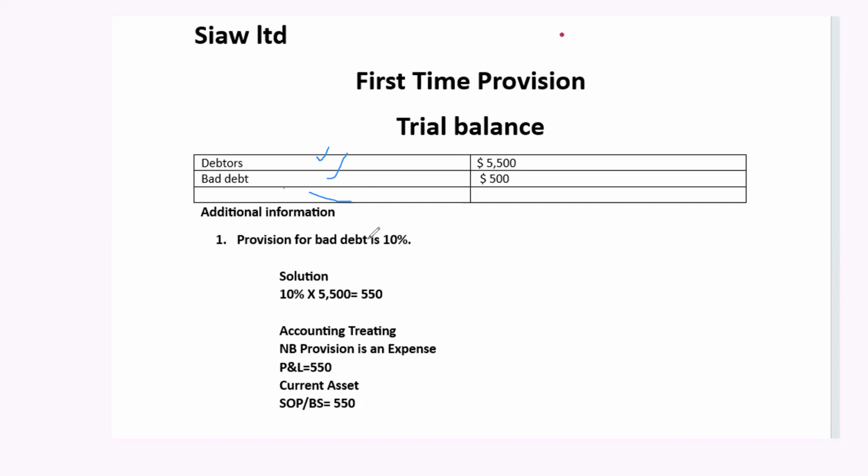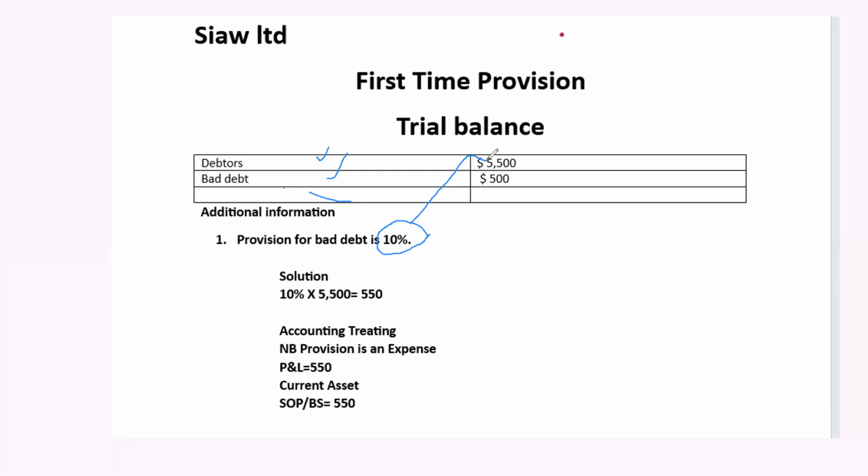And what is the question saying about the provision? The question is saying that provision for bad debt is 10%. Most of the time, the question will tell you that a provision for bad debt is 10% on debtor's figure. But even if the question does not tell you that, you should know that the provision we are making is against bad debt, which comes from the debtor's figure. So the 10% should be applied on the debtor's figure.